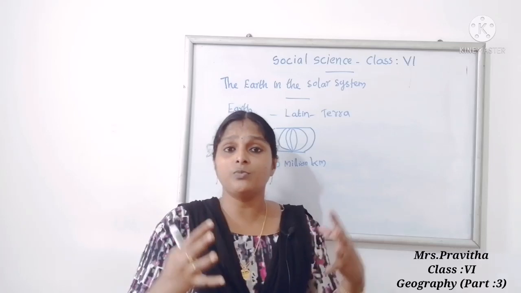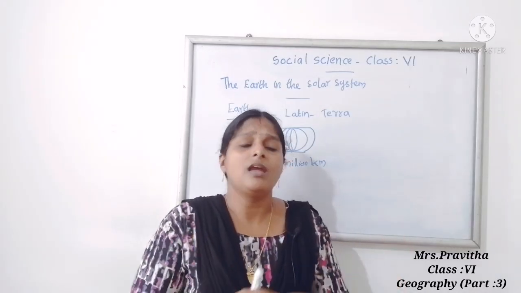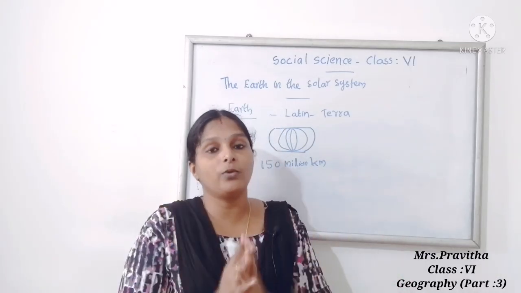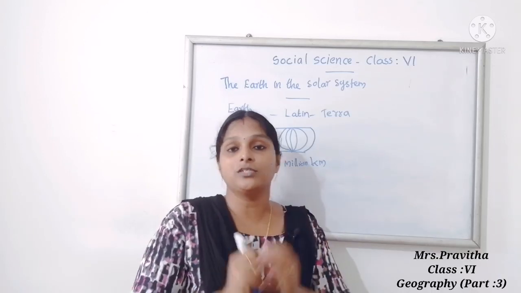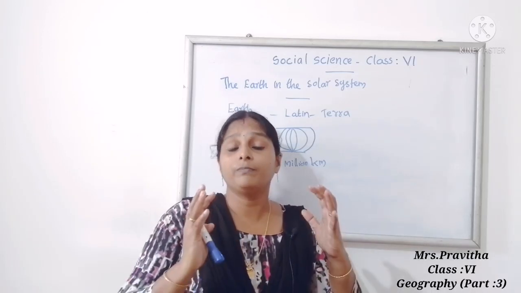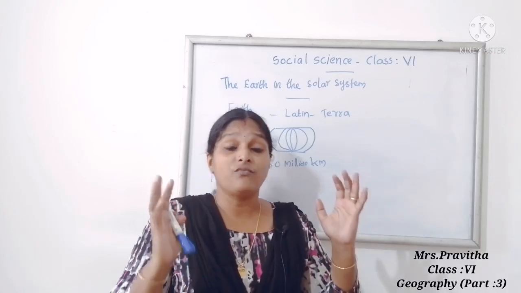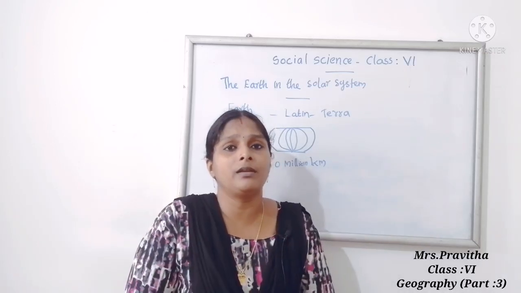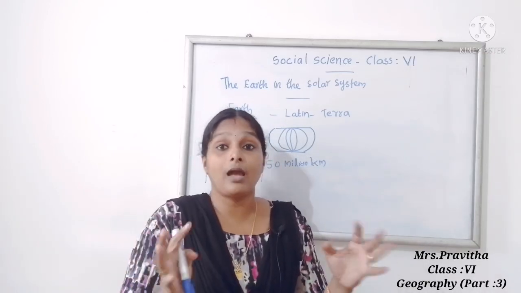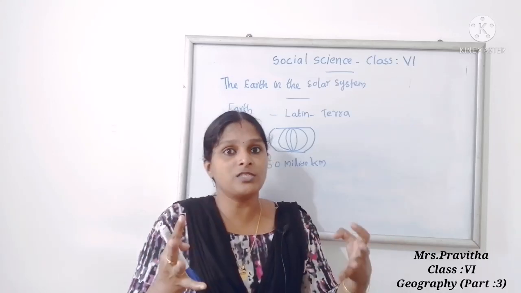If our planet is very close to the Sun, what will happen? Every ocean would dry up. Okay. Another question ma'am is going to ask: if our Earth is very far away from the Sun, what will happen? Every water body would have frozen. It will become frozen. Okay.